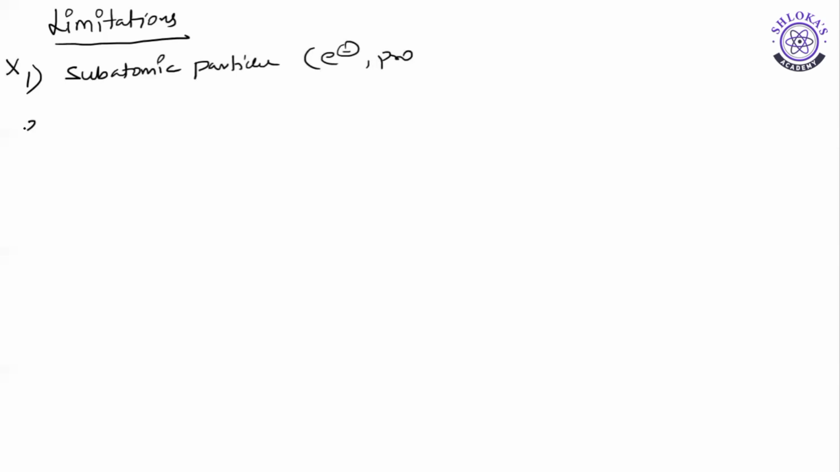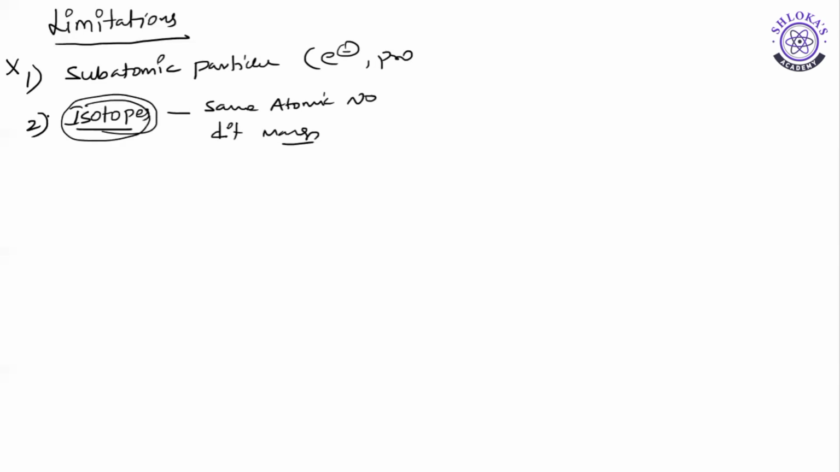What was the second point given by Dalton's atomic theory? Atoms of the same element possess the same mass and same size. But after the discovery of isotopes, do you know the term isotope? Isotopes are species having the same atomic number but different mass number. After the discovery of isotopes, the second point, that atoms belonging to the same element possess the same properties like size and mass, no longer holds.